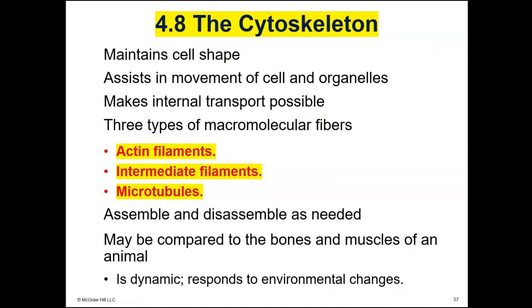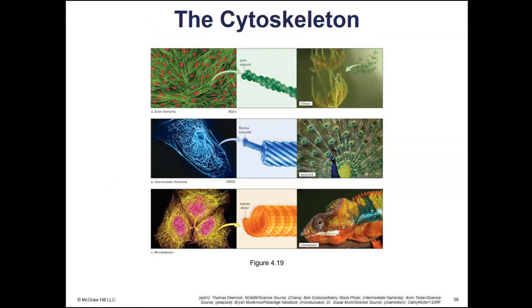Then we have the cytoskeleton, and you'll need to focus on three different filaments, three different protein fibers or filaments that compose the cytoskeleton. They're called actin, intermediate filaments, and microtubules. Actin filaments are very thin, so sometimes we call them thin filaments, but it's actin, intermediate filaments, and microtubules.